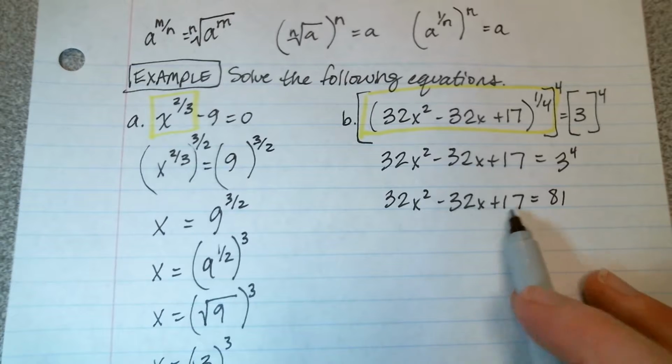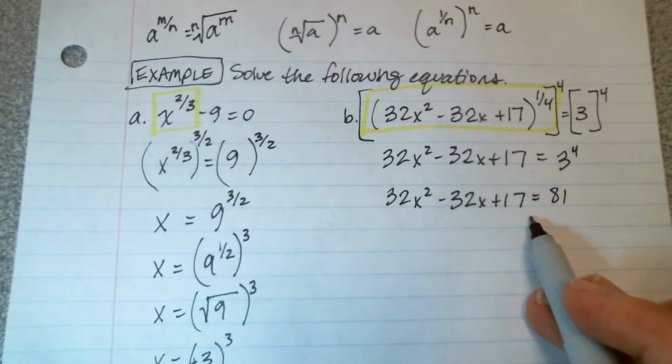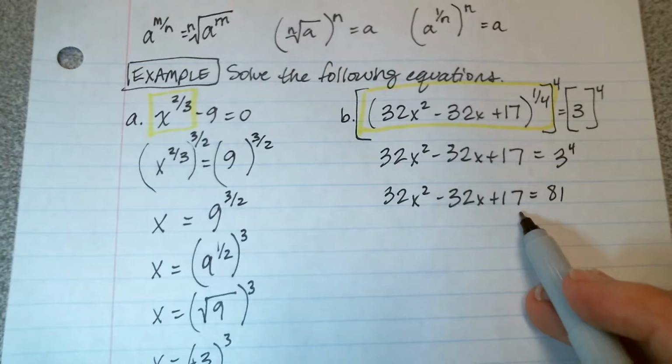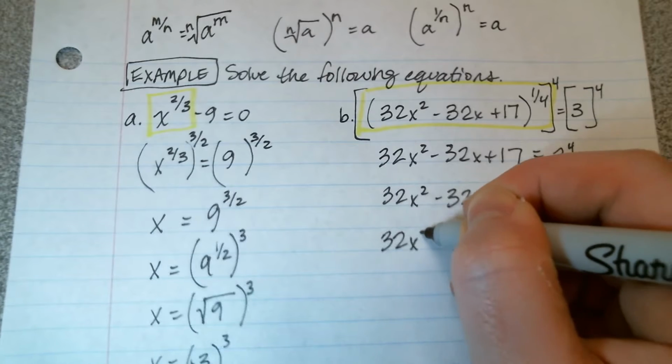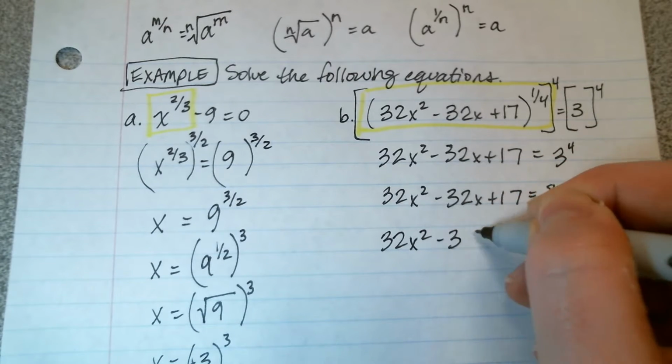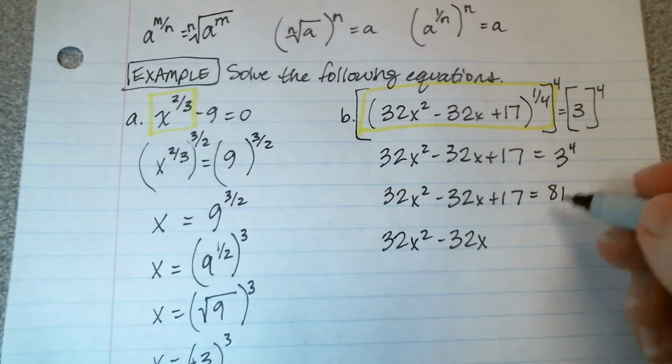Now what I have is a nice quadratic equation that I need to solve. So what I'm going to do is collect all terms on one side of the equation and then solve this quadratic by factoring or the quadratic formula or whatever method seems appropriate.